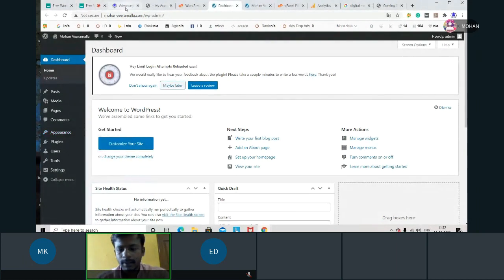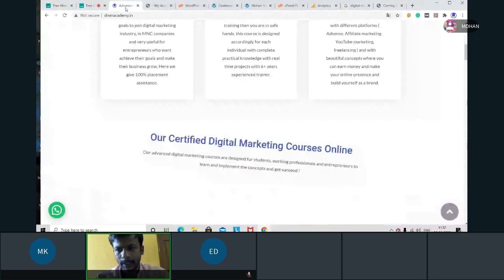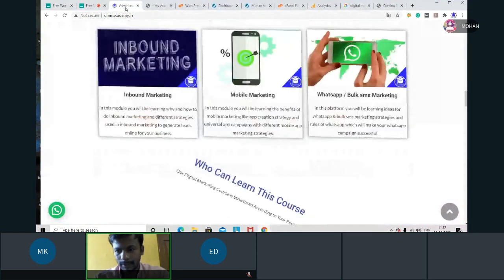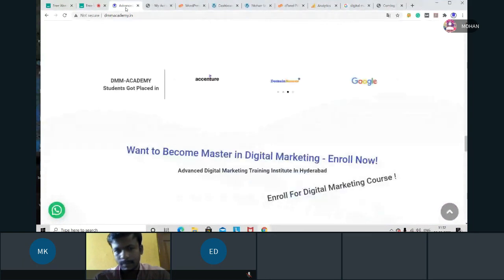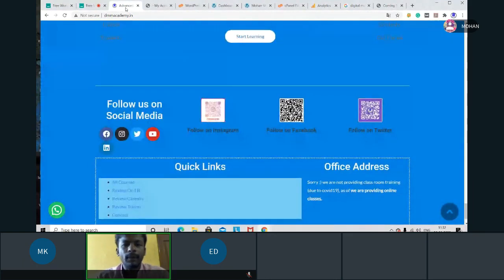For example, now I'm going to the footer section. In this footer, if I want to shift this Instagram thing to the middle and Facebook to the left-hand side, I can shift. Or if I want to shift this one to this end, I can shift directly without any coding, simply drag and drop.